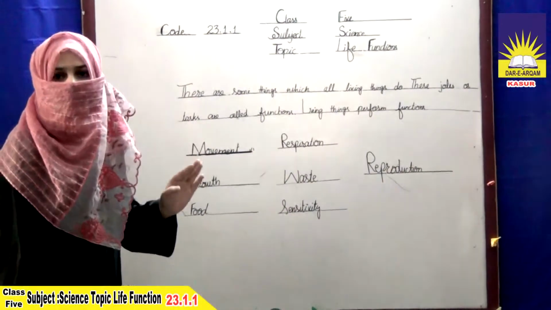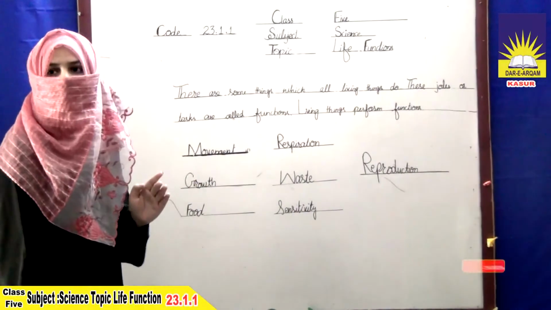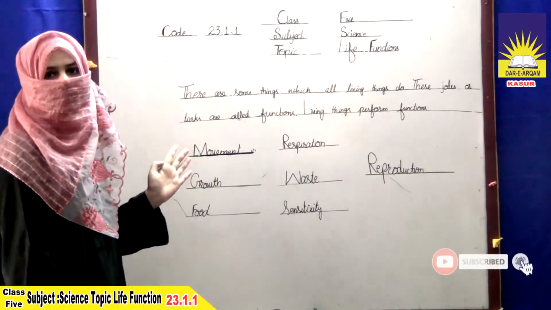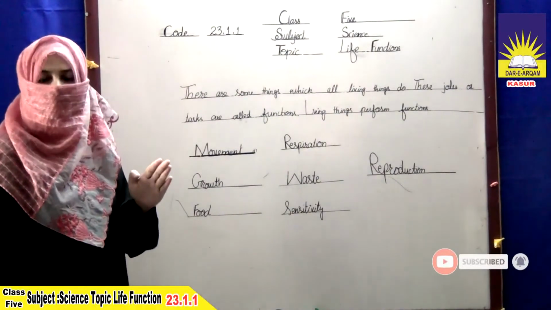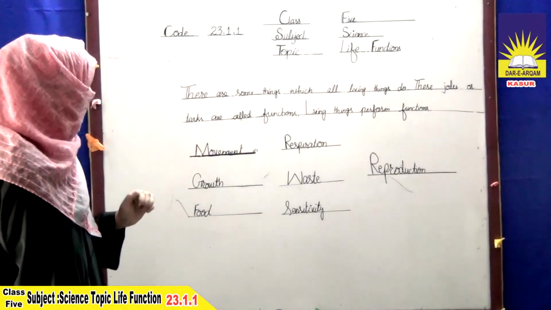Animals can move from one place to another, while plants cannot. Only certain parts of plants move. And this movement is called locomotion.